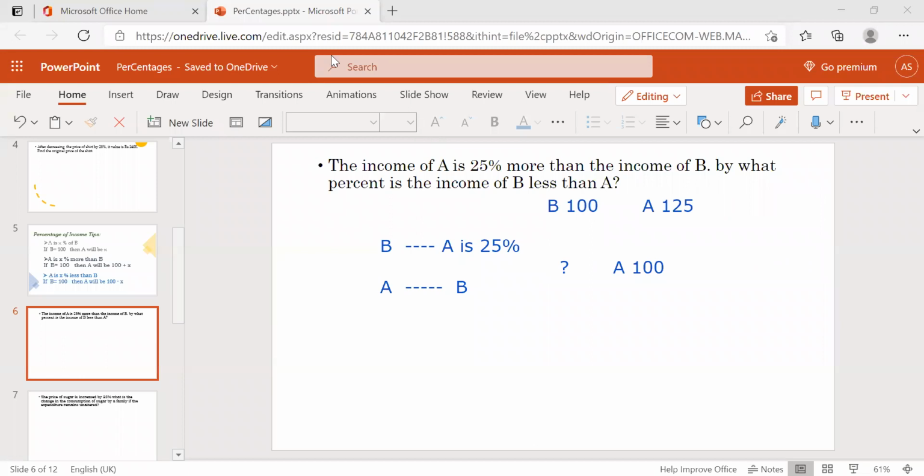Just do the cross multiplication for these two. Then we'll get 100 into 100 divided by 125, right?